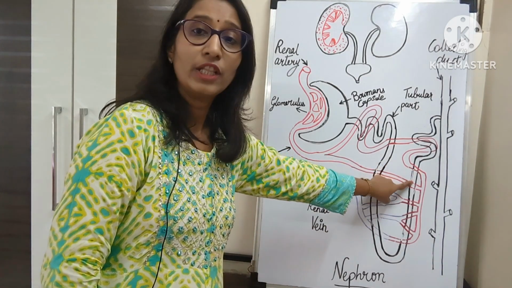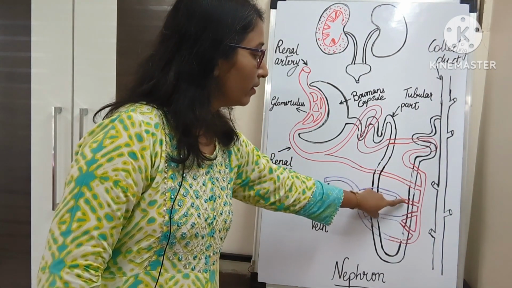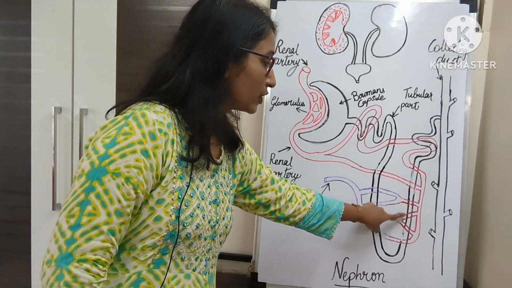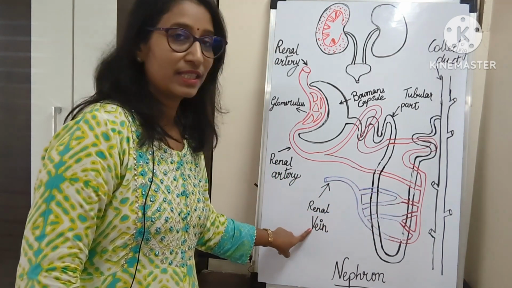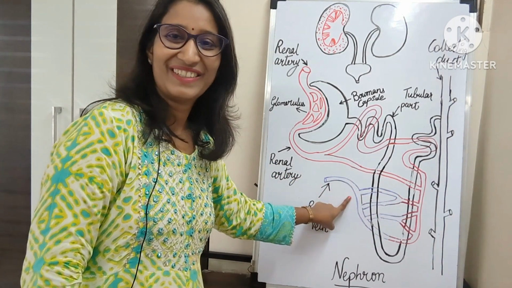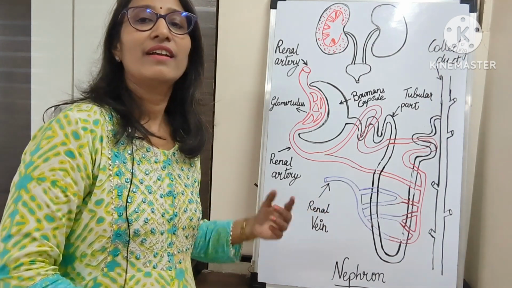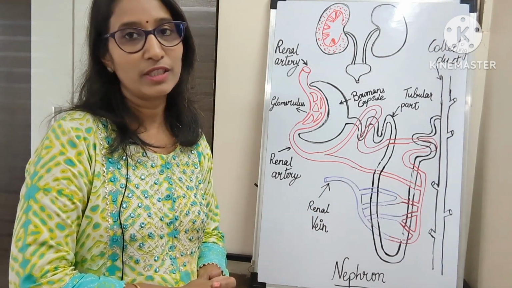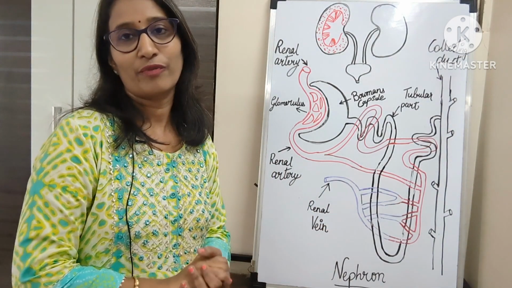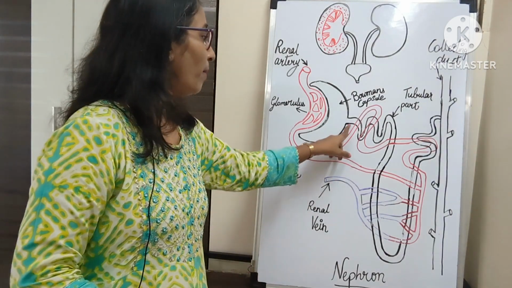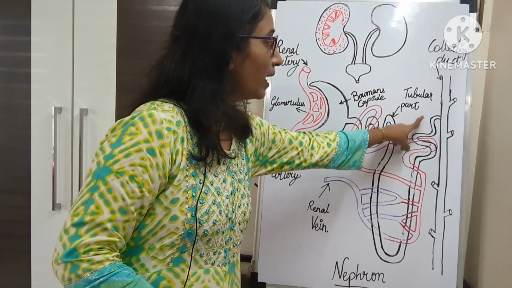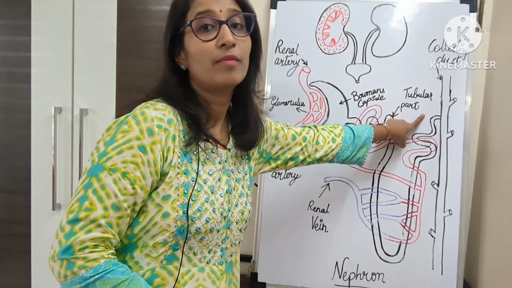Now it reabsorbs all the useful substances, and this red color renal artery forms the renal vein, which is shown in purple color. Now this renal vein contains the filtered blood as well as useful substances, which is supplied to all parts of the body. Now, by the time this filtrate comes to the end part of the tubular, it becomes urine.